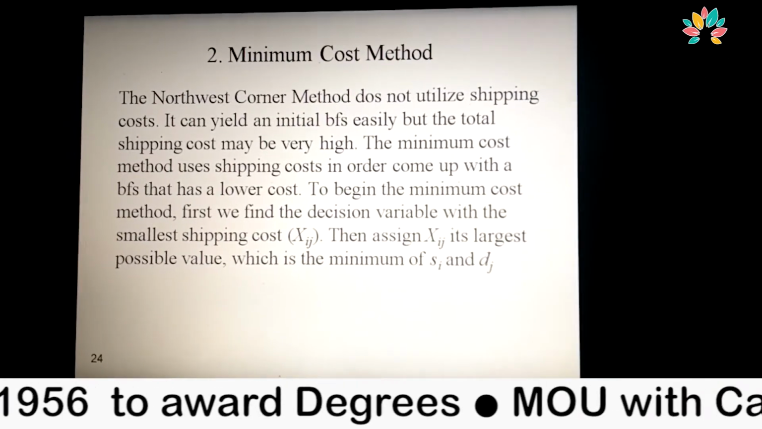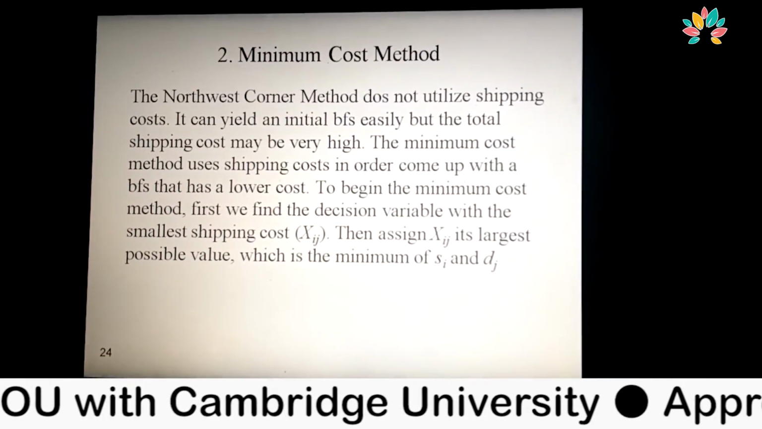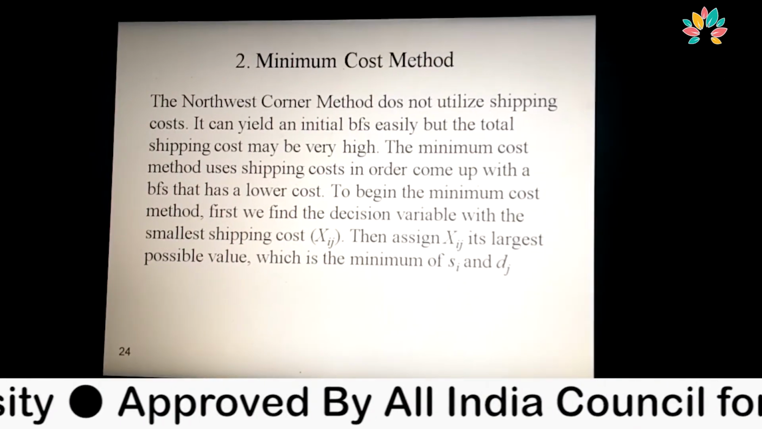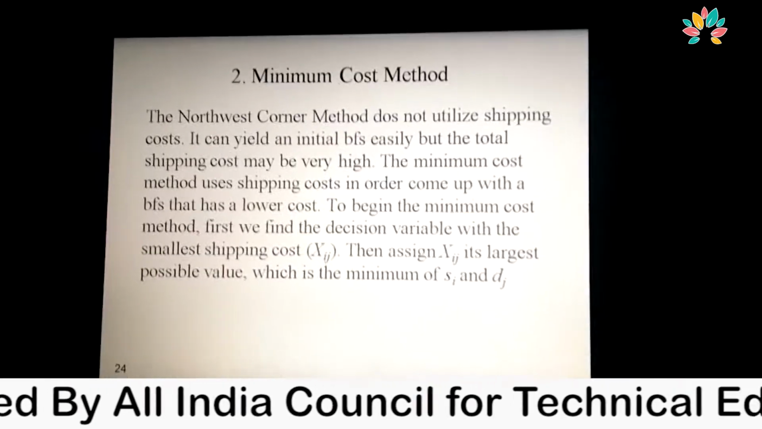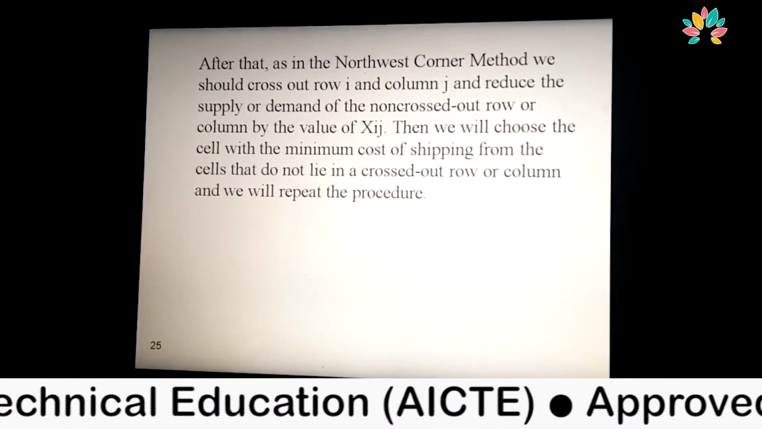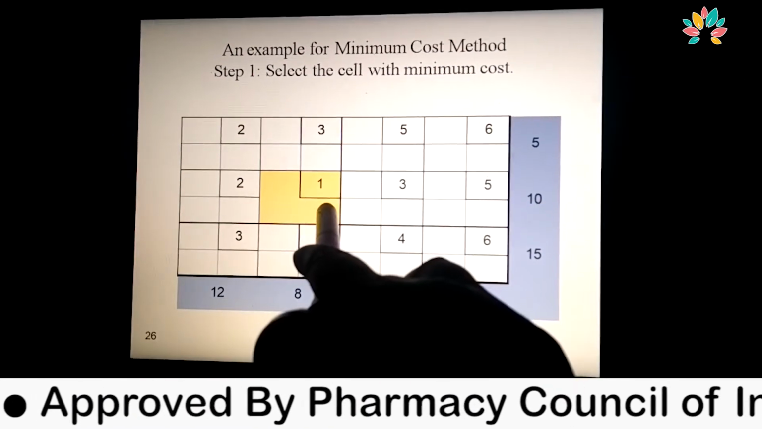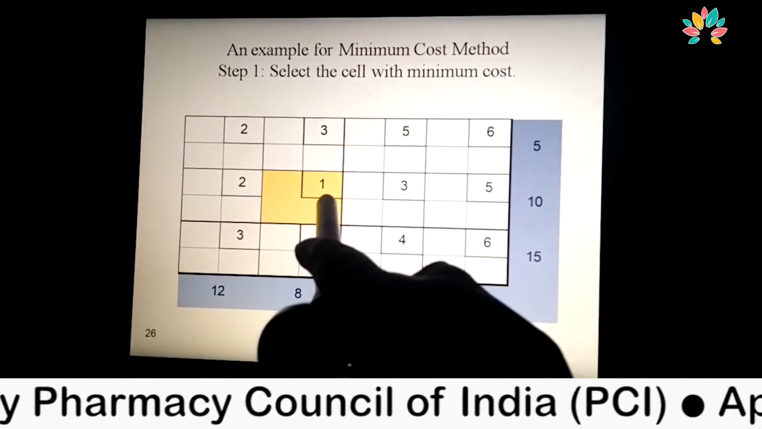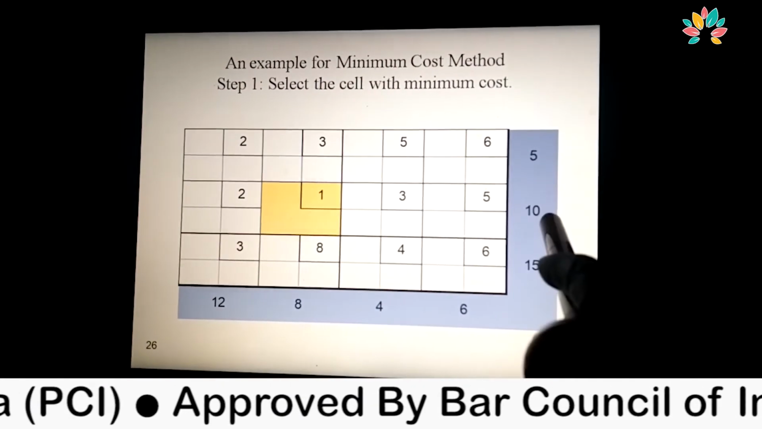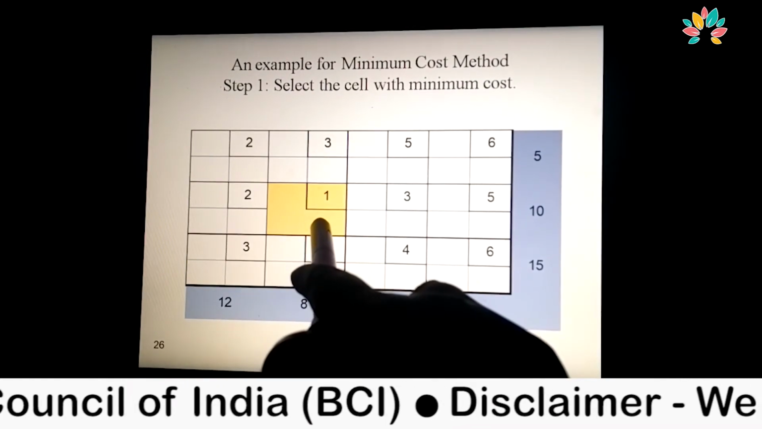After that, what is the minimum cost method? In the whole matrix of the transportation problem, you find the minimum shipping cost and allocate to it first. After that, for the next smallest shipping cost, you assign the maximum allocation possible. For example, here the minimum shipping cost is 1. You have to assign the maximum to this one. The total demand for this column is 8, and the supply for that row is 10. How many units do you have to assign for this minimum shipping cost?